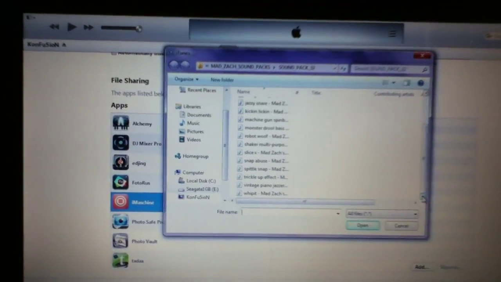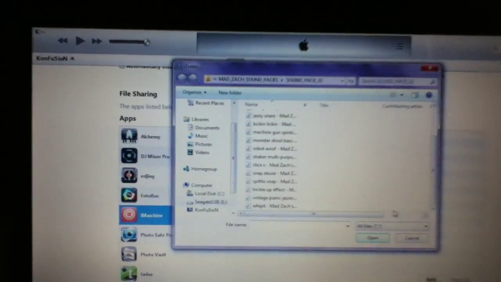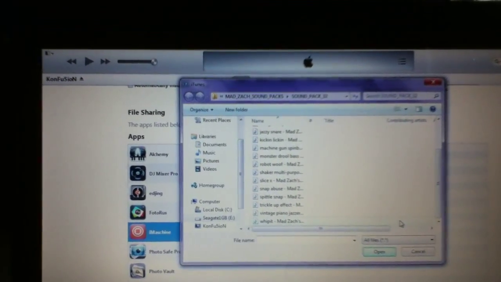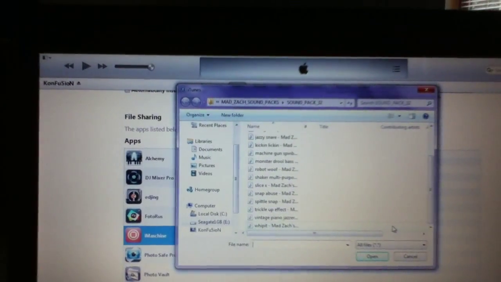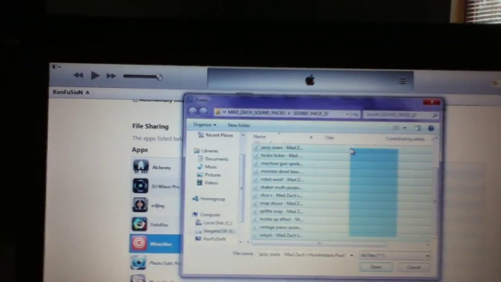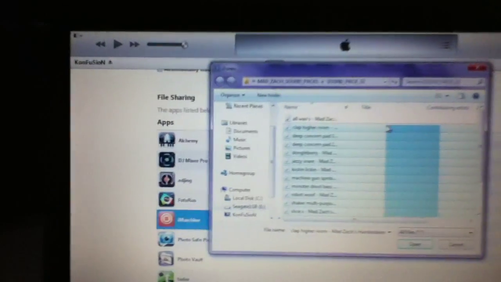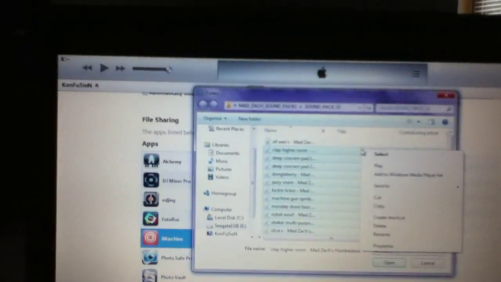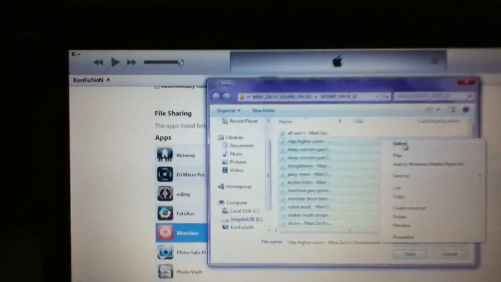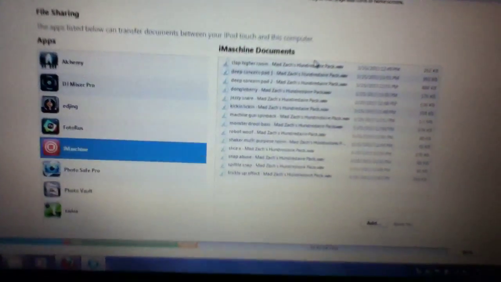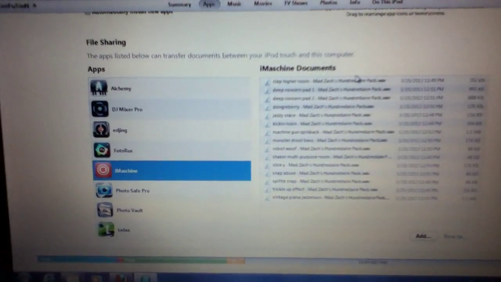Obviously, I already have all of what I want. They're there. I got them before previously. But, once again, I'm just going to take them all. Okay, except for the first one because it's right there. We don't need that one. I'm going to select them. And as you see, they are being put onto your iMachine documents as we speak. All 16 sounds, which is very awesome.